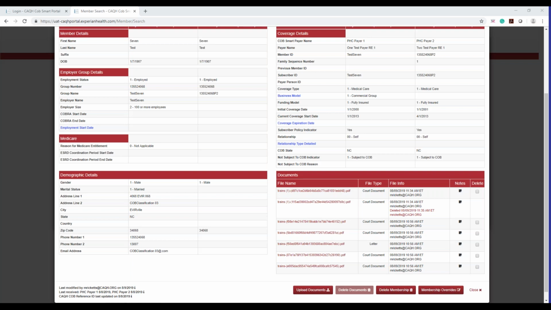You can always delete a document and then upload a new document, or a document that now has updated information. And there's really no size limit. As long as it's PDF, we'll take the document. It should upload fine. If you have any problems with that, let me know. There's not a limit on the size of the document you can upload, but again, just the number of documents you can upload.